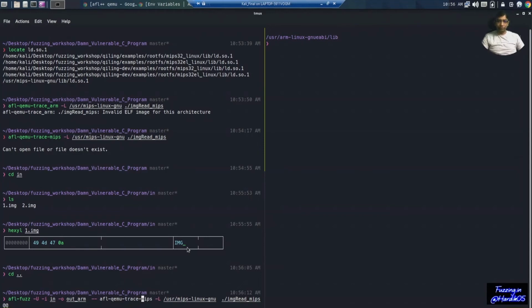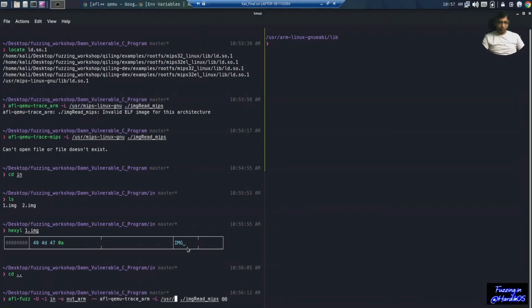In case we want to use the underscore version we use underscore, but because I use dash, it's okay. And then we also need to give our library file. That file is non-static, so it is using a shared library. We need to give the path, otherwise this option is not needed.